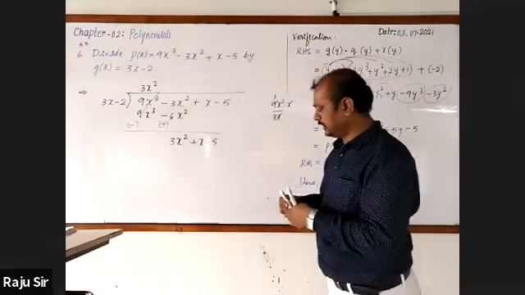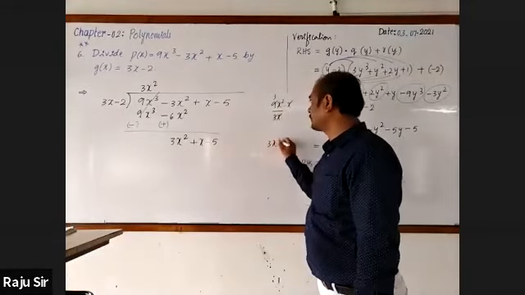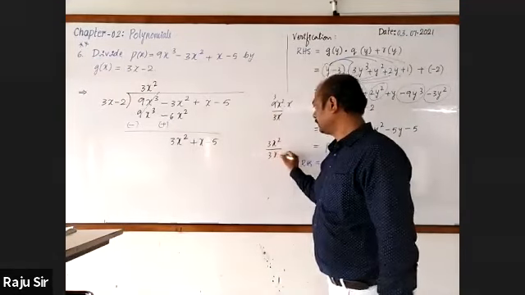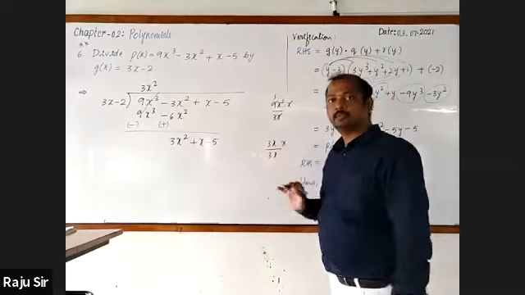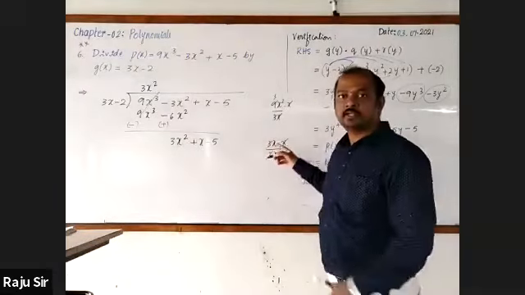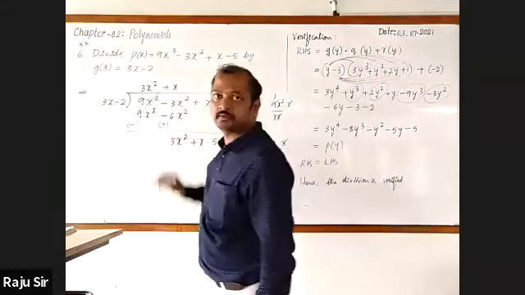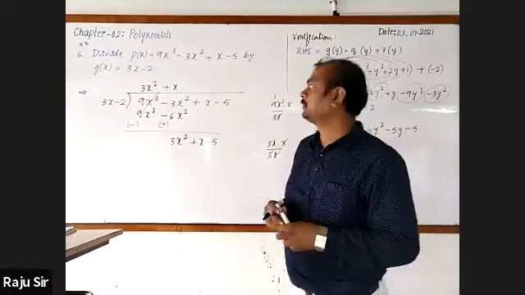Next, I'll take the first term of the dividend, 3x square, and the first term of the divisor. The quotient is x square, which can be written as x into x. X and x, 3 and 3 get cancelled. X stays, so let me write x here. The quotient is 3x square plus x plus 1.